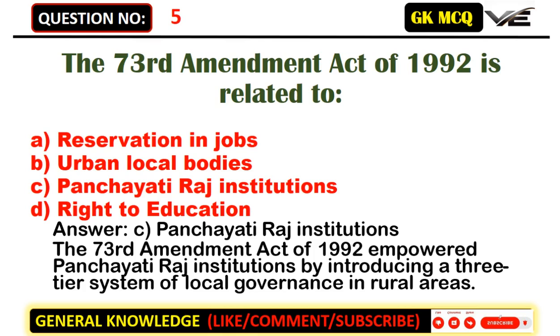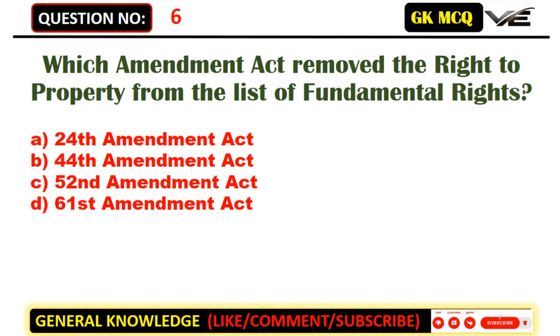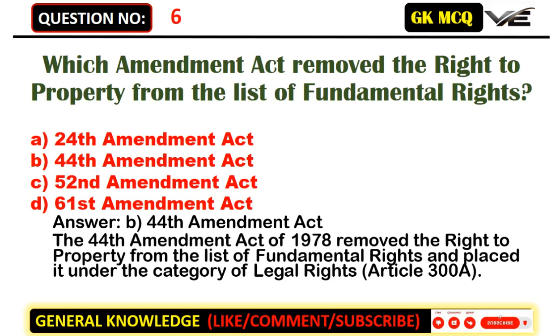governance in rural areas. Which Amendment Act removed the right to property from the list of fundamental rights? A. 24th Amendment Act. B. 44th Amendment Act. C. 52nd Amendment Act. D. 61st Amendment Act. Answer: B. 44th Amendment Act. The 44th Amendment Act of 1978 removed the right to property from the list of fundamental rights and placed it under the category of legal rights, Article 300A.